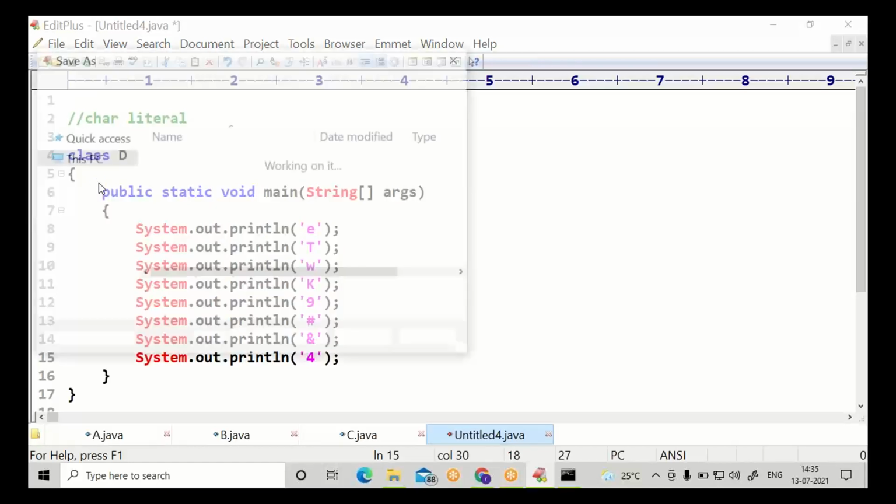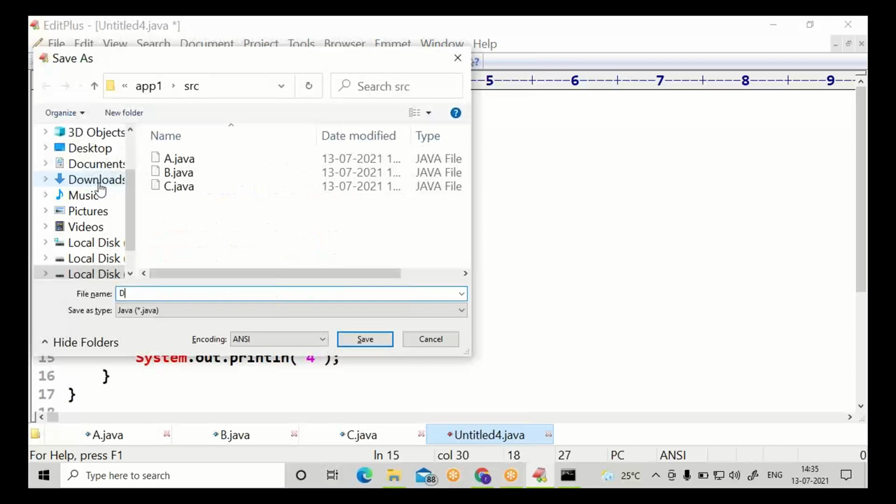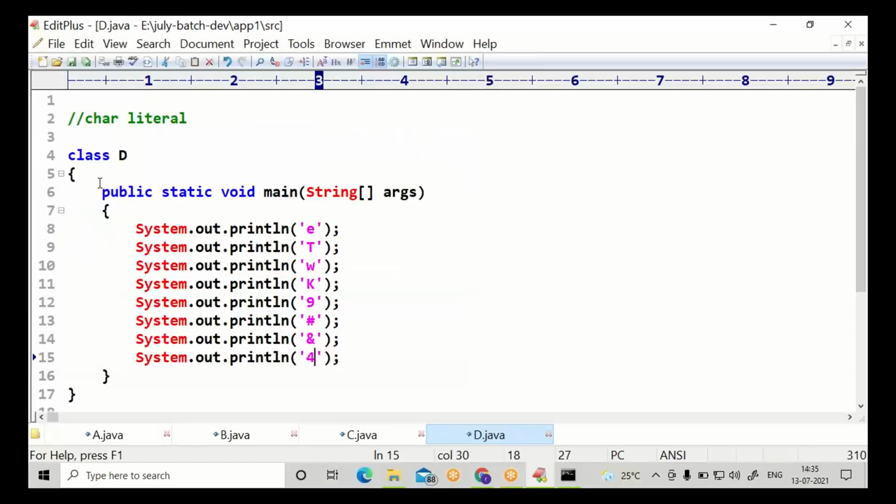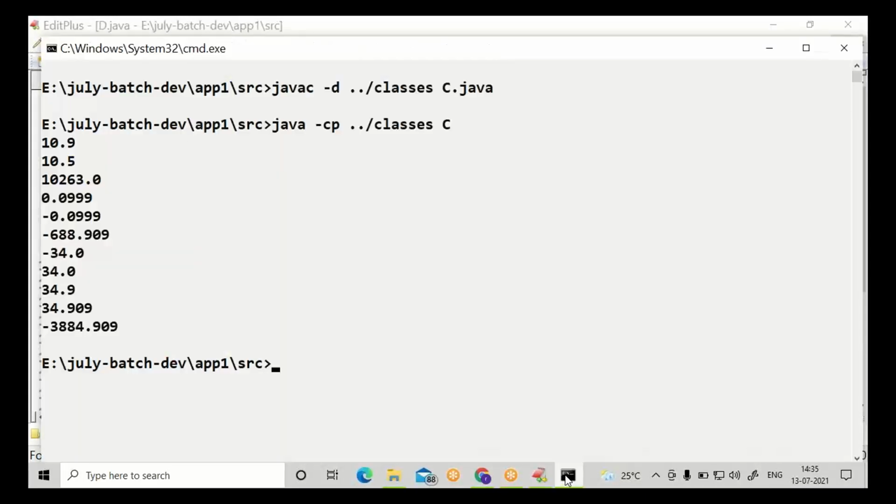Try saving. I'm saving the class name as D. Any character under single quote. It can be a digit, a special character, an uppercase alphabet, a lowercase alphabet. If it is under single quote, it is considered a char value, character value.